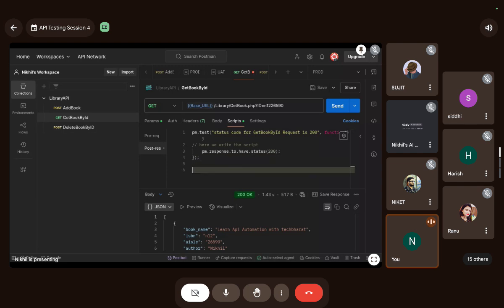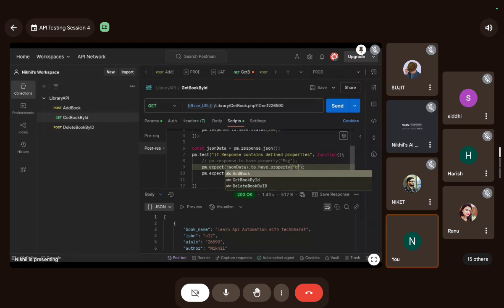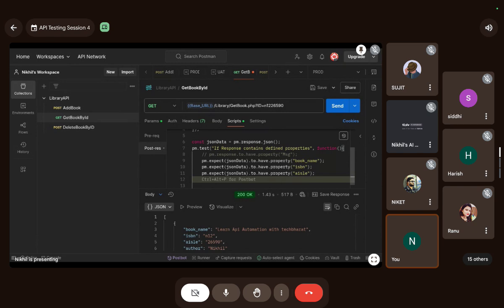I will add it here again, and this has the properties book name, ISBN. Let's see the test results.